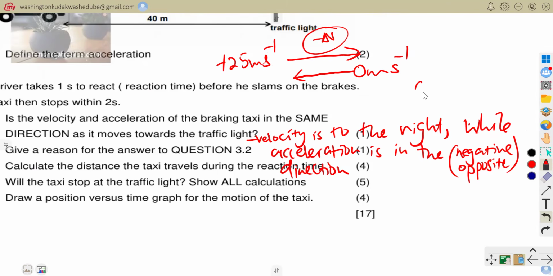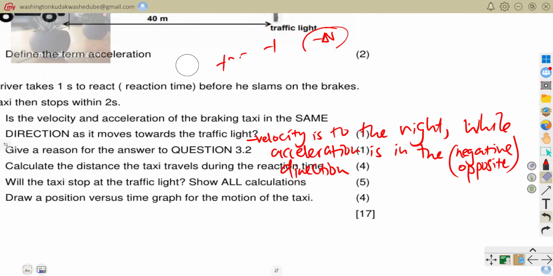Because you know that for you to find a 0 from a positive, you need to subtract something. So you need something that is negative there. So at the end of the day, we are saying that our change of velocity is in the opposite direction. So velocity is towards the right, whilst acceleration is in the opposite direction. That is what you would have said there.